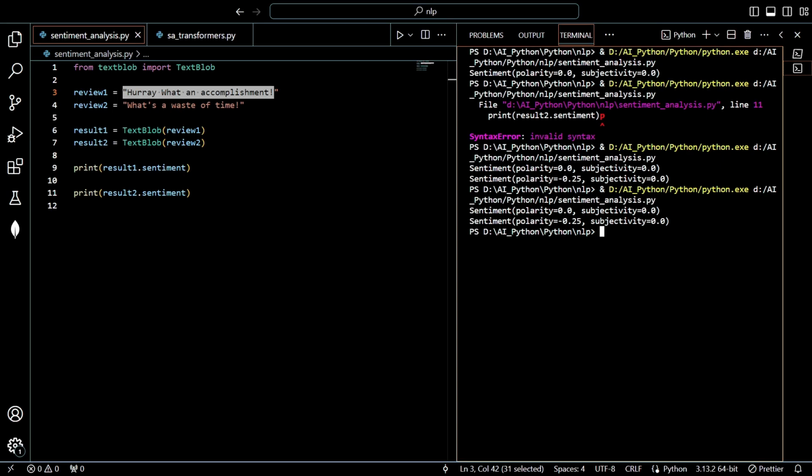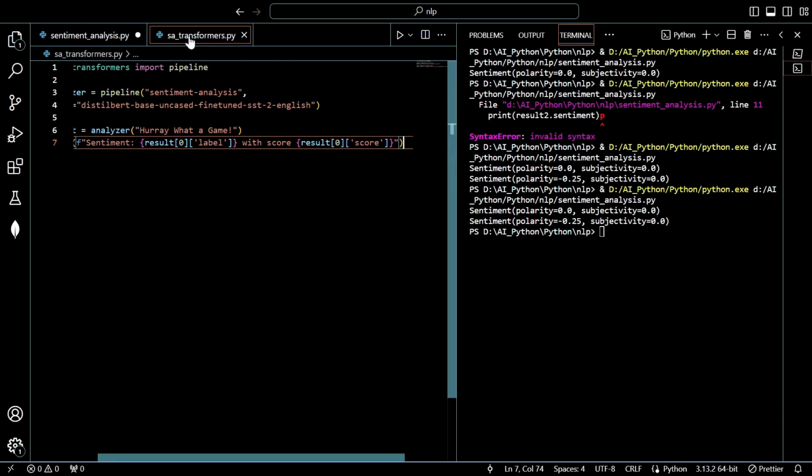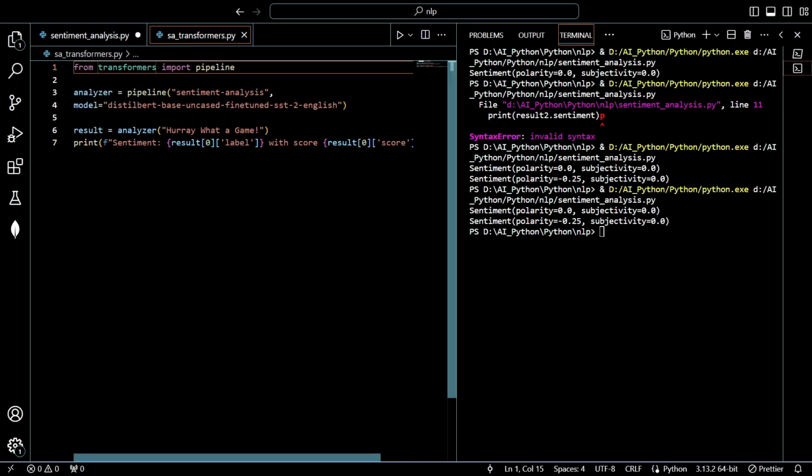We can now test the same using transformers. You can install transformers on your laptop using pip install transformers. Here it is already installed, and we can import the pipeline function. Basically we have the pipeline function. We are going to use sentiment analysis, and the model will be DistilBERT.